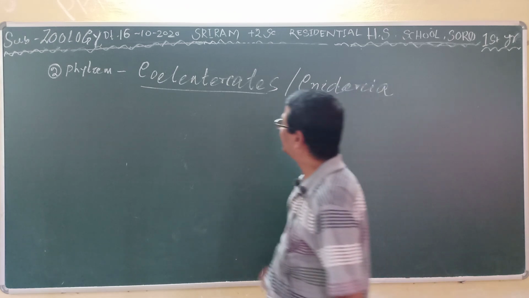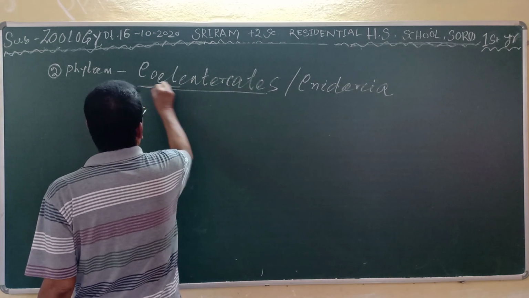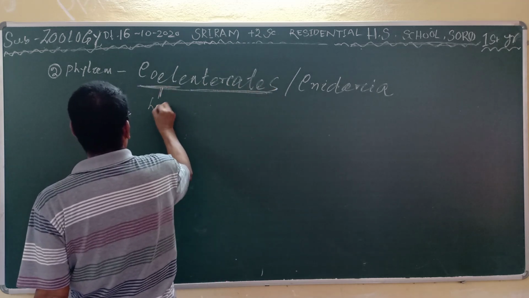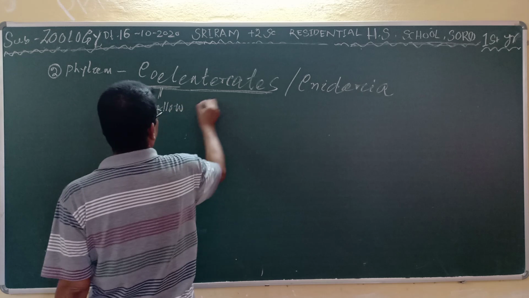The word Coelenterate has been derived from two Greek words, coel and enteron. Coel means hollow and enteron means intestine.